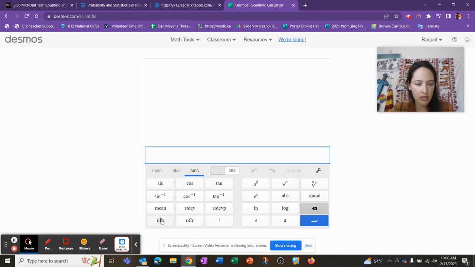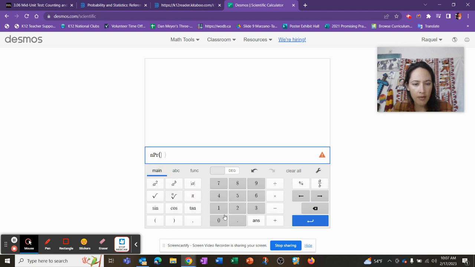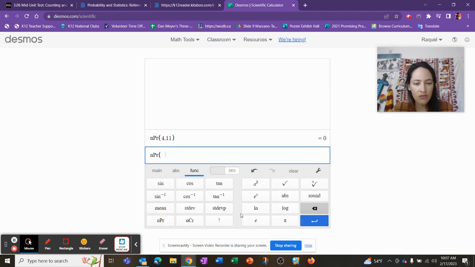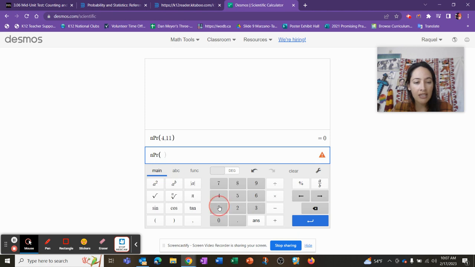Let's go to functions, NPR. We've got main, we've got 4, 11. This might not be right, actually. Yep, oops. It was not right. What did I do wrong? 11, 4. Remember how many you have versus how many you're sending.